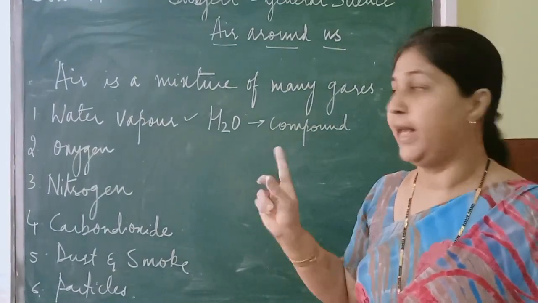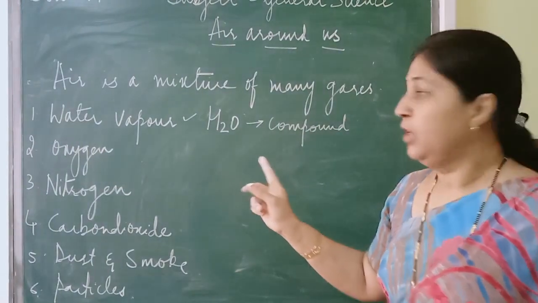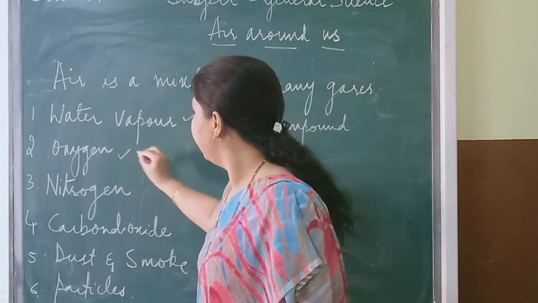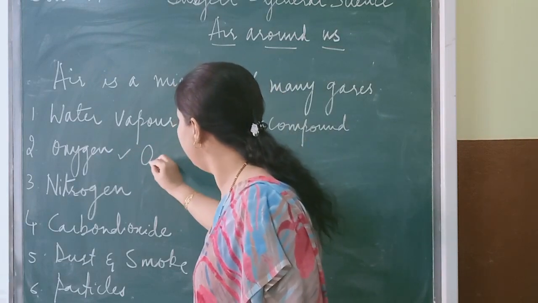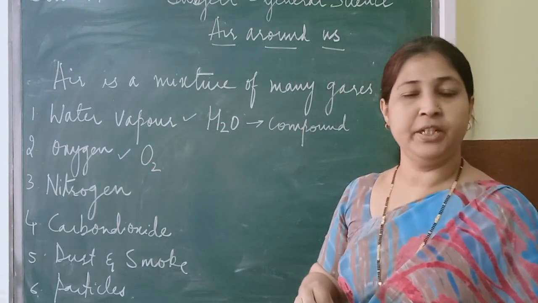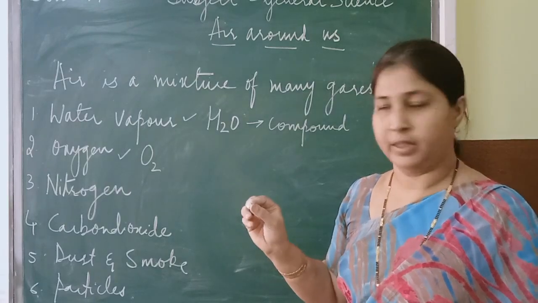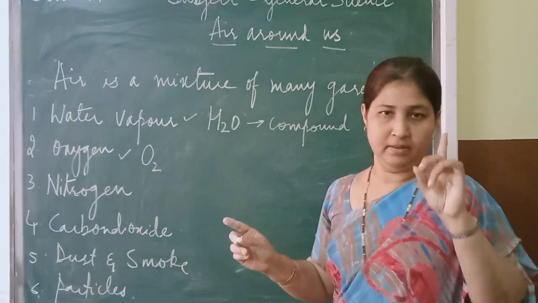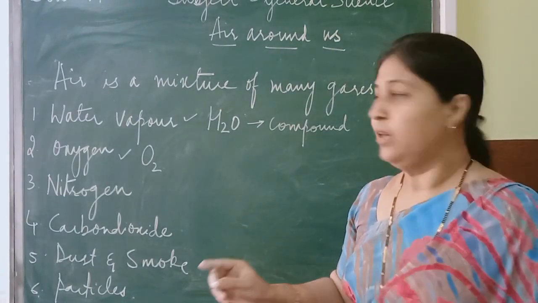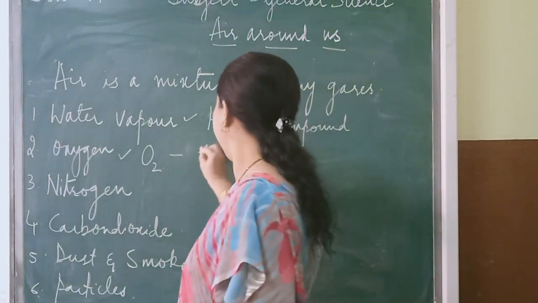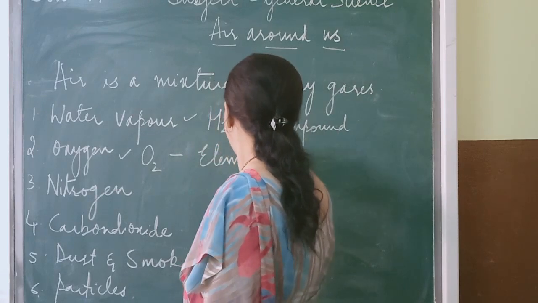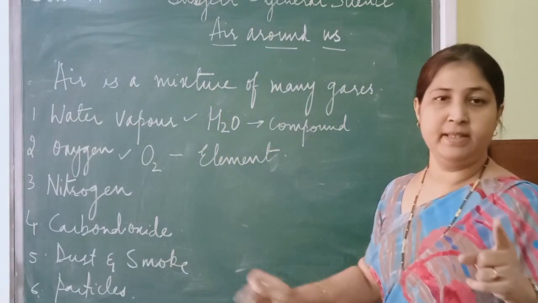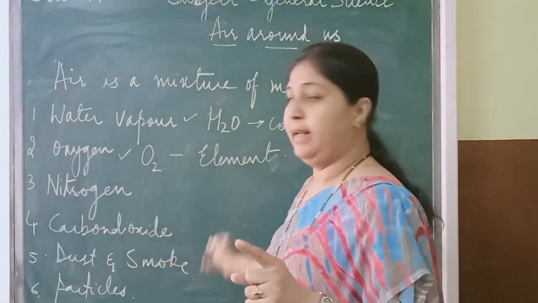More elements, they are known as compounds. So water vapor is a compound here. Now what is oxygen? It is O2. The formula for oxygen is O2. O means what? Oxygen. So oxygen is made up of only one substance, isn't it? So it is called an element. The substances which are made up of only one substance are called elements.